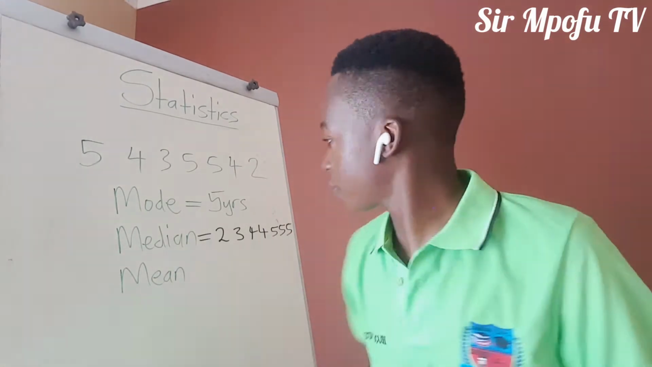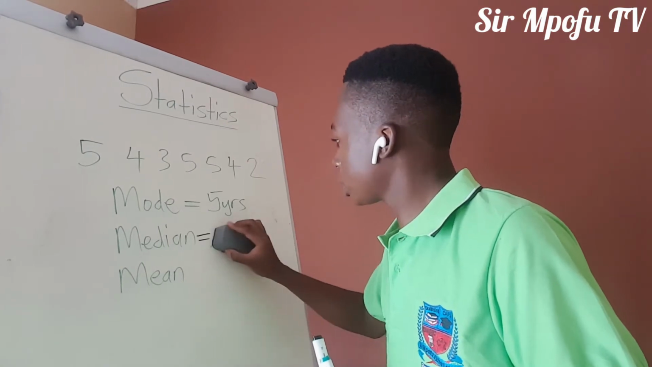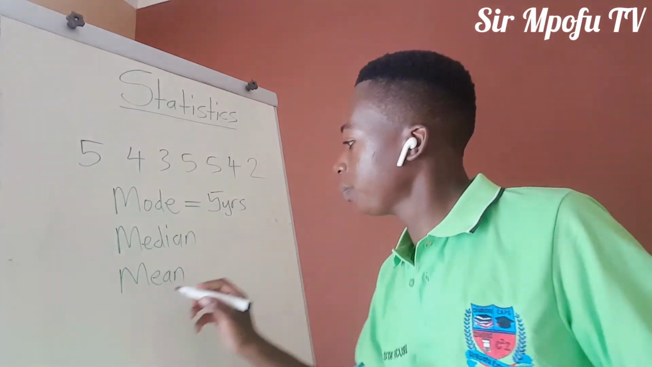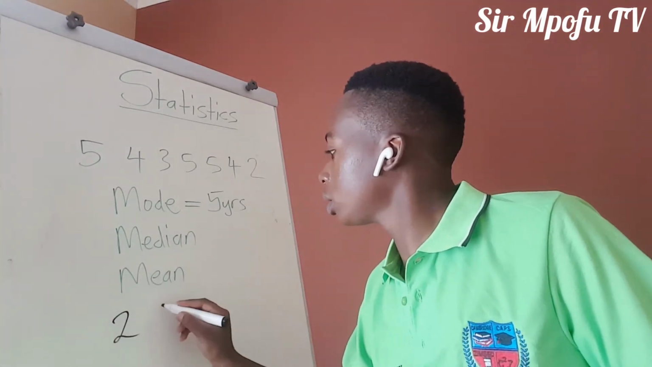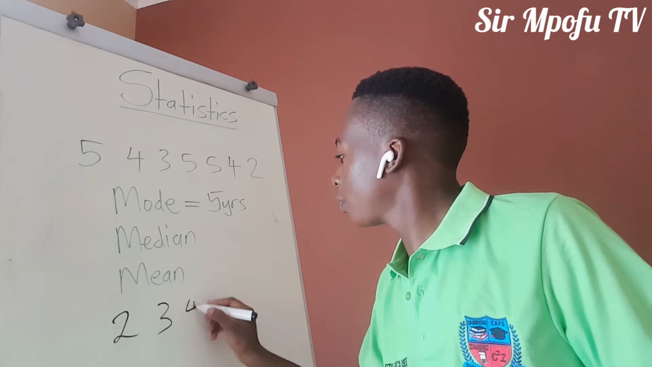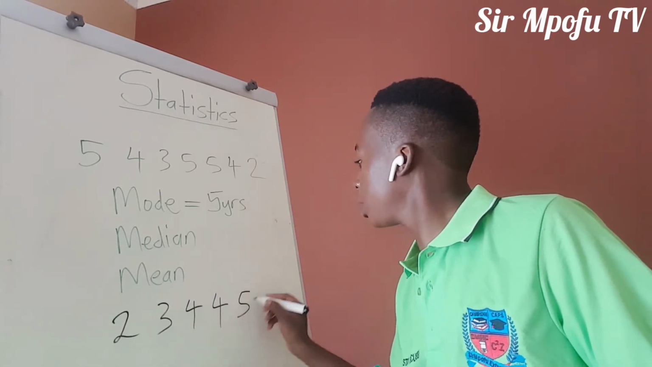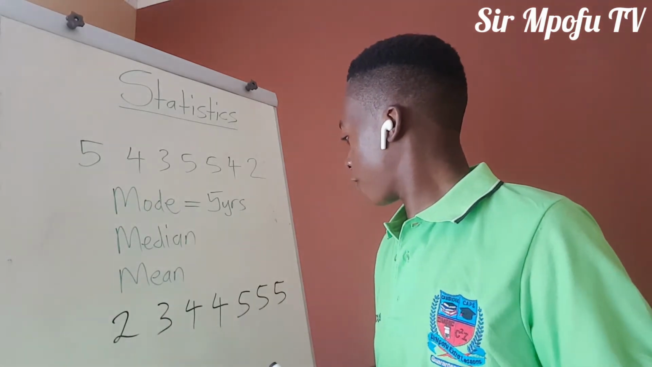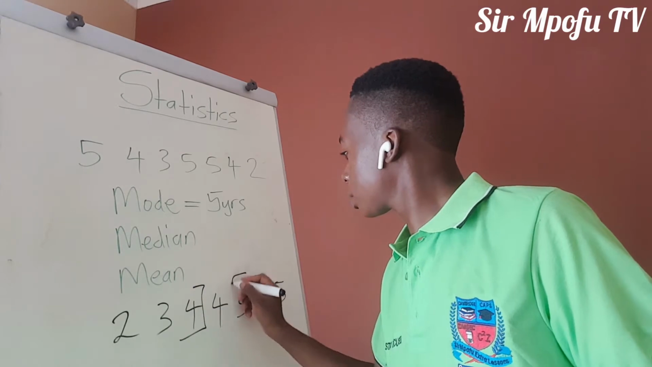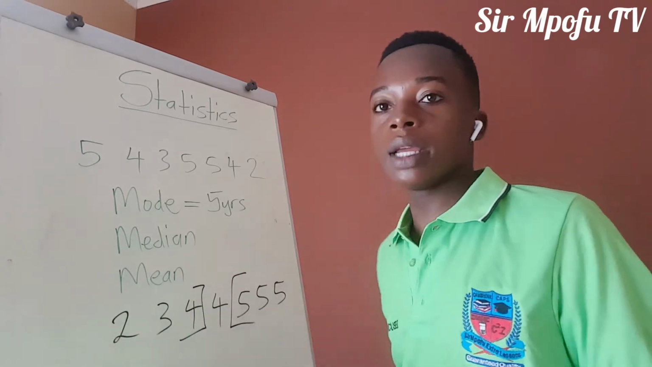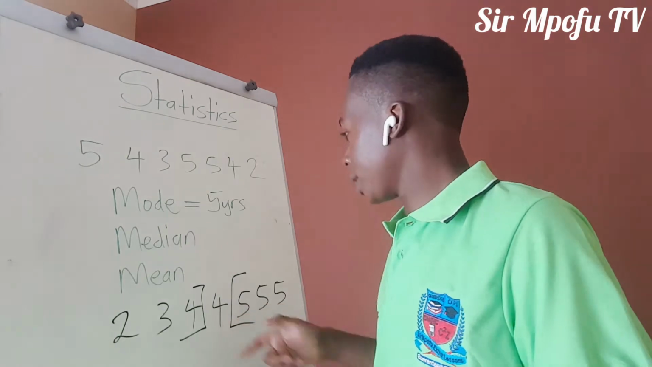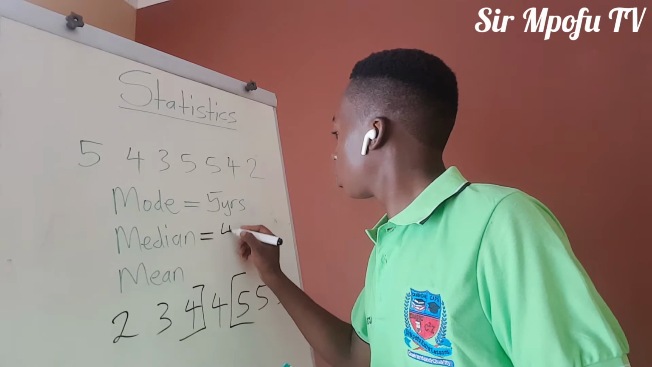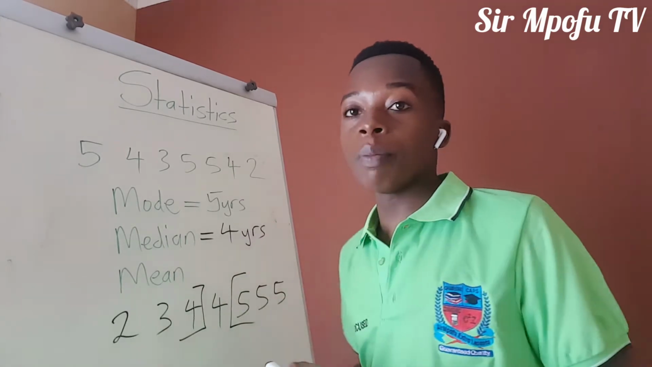Okay, they are too tiny. Let us do the calculation down here. If you arrange them: 2, 3, 4, 4. Then we have 5, 5, 5. Now the middle term is 4. Because if you do this, 3 on that side, 3 on that side, and then you remain with the middle term, which is the one term here. So it means our median is equal to 4 years. That's our median.